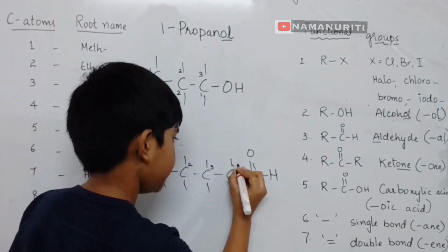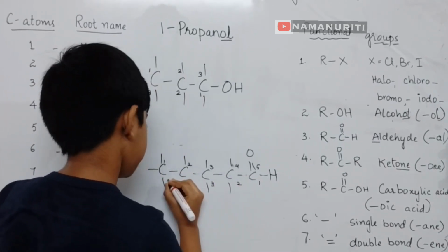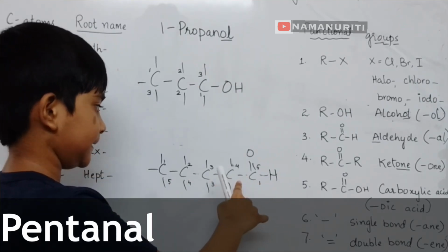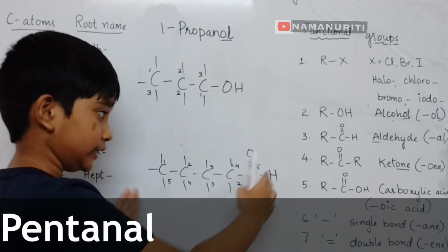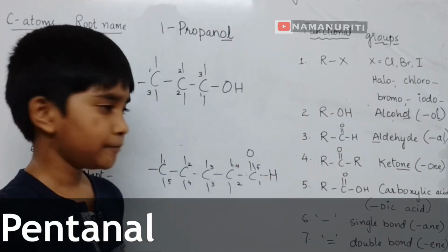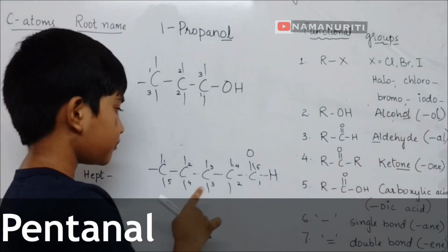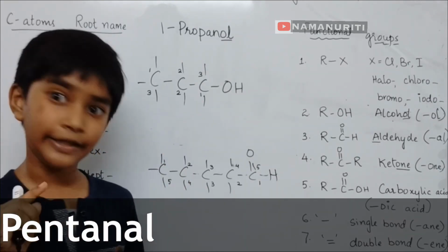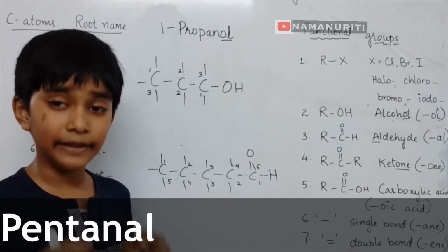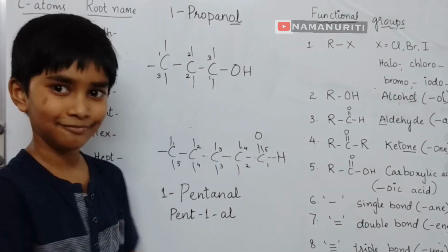Now let's number it. 1. The functional group gets the least, so 1. And this is pent. There are single bonds. This is a continuous long chain. Aldehyde group, so aldehyde is al, a suffix. So pentane, here also we need to cancel the E. So it is pentanal. We can write it both ways.